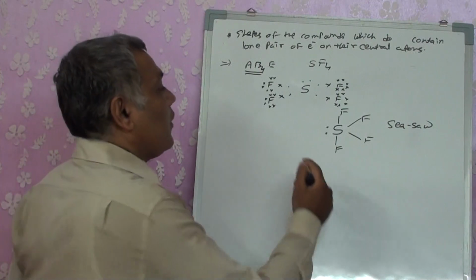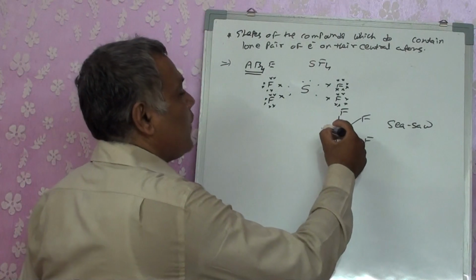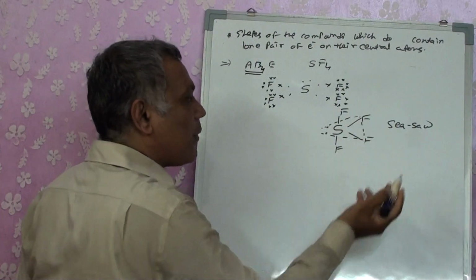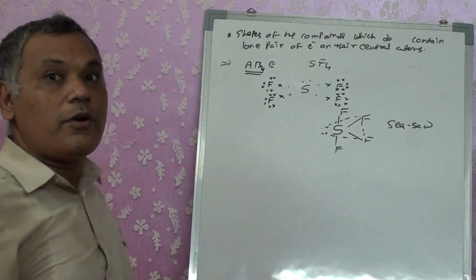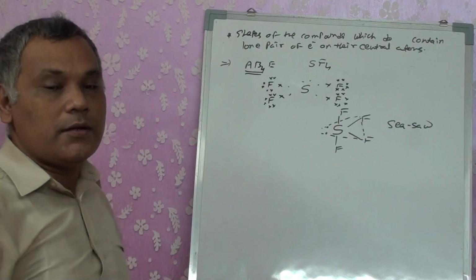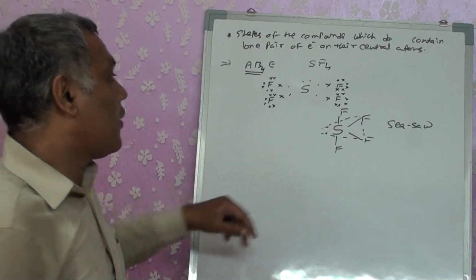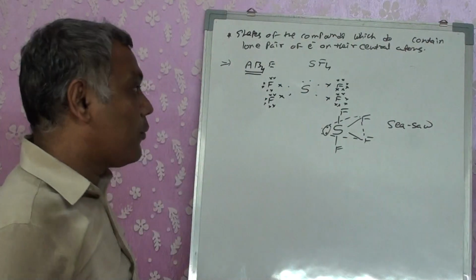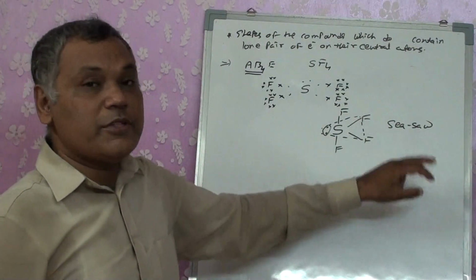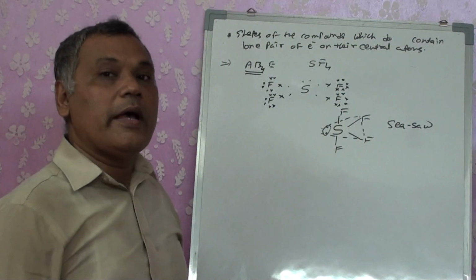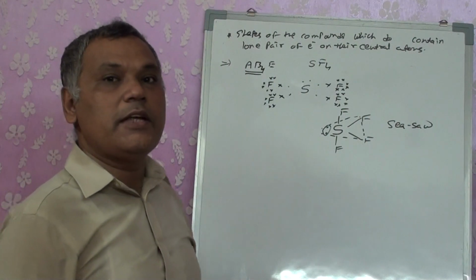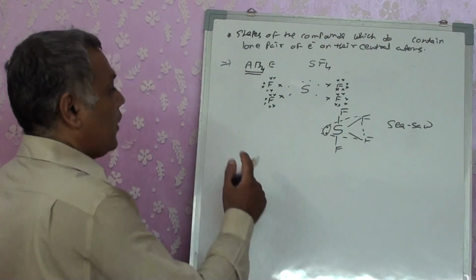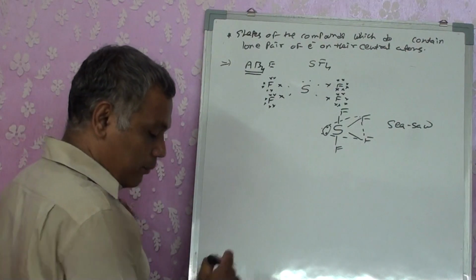If you see the arrangement of the electrons, it's becoming trigonal bipyramidal. It's not remaining tetrahedral. It's becoming trigonal bipyramidal because of the lone pair of electrons present in it. So the shape is considered as seesaw, and the arrangement of the electrons is considered as trigonal bipyramidal. Right? Okay.